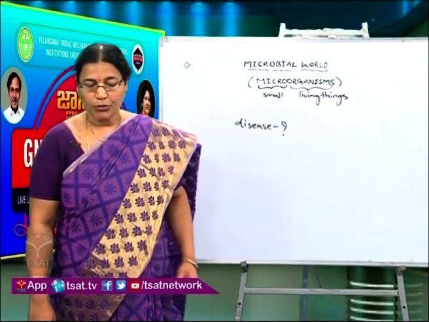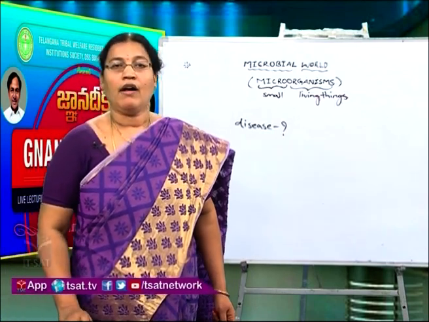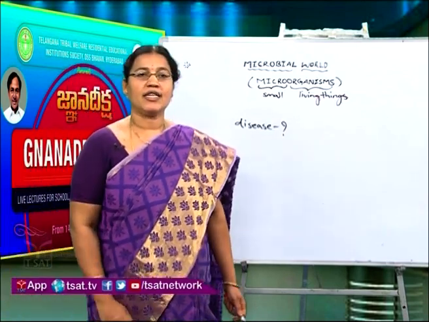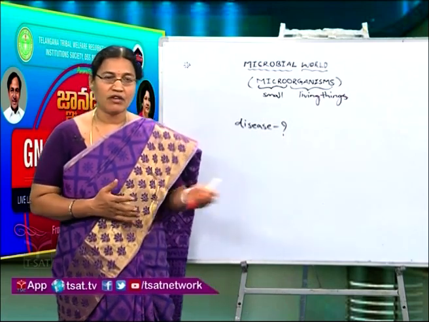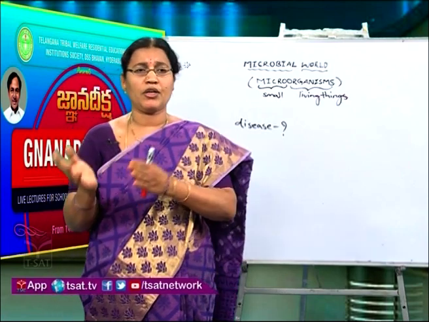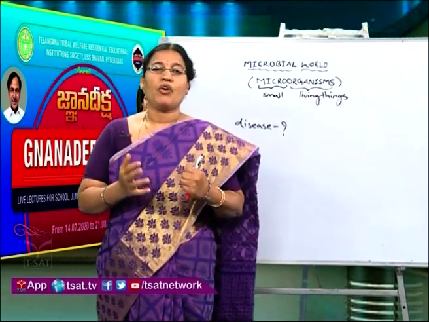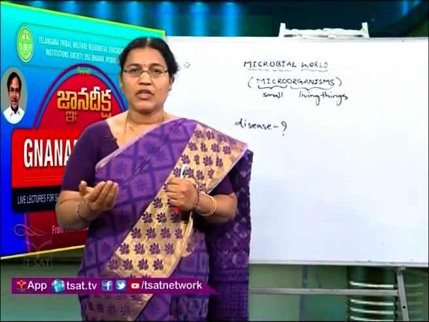Next, come to the ways of spreading diseases. We have studied that communicable diseases spread from one person to another person by the means of various factors. Let us see how they are spreading.